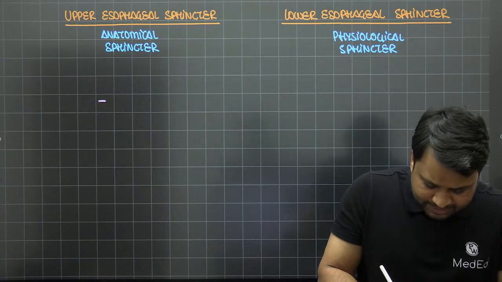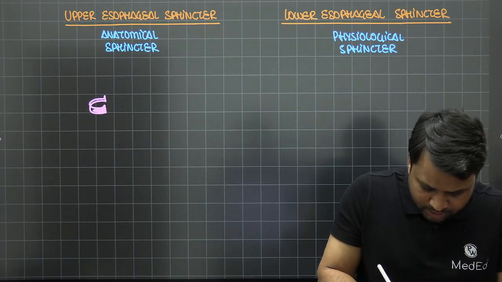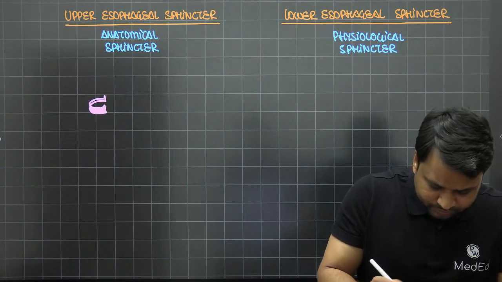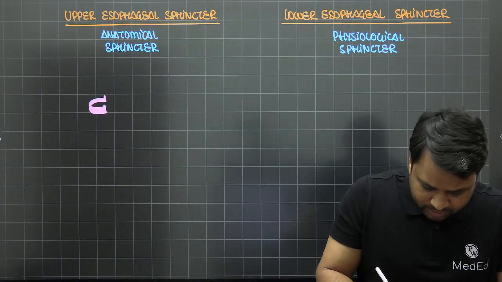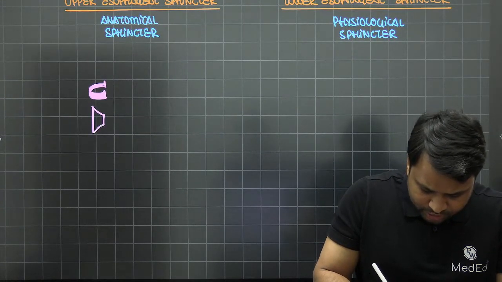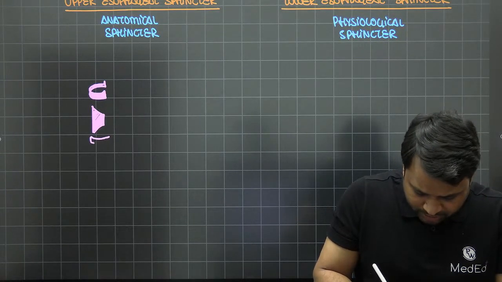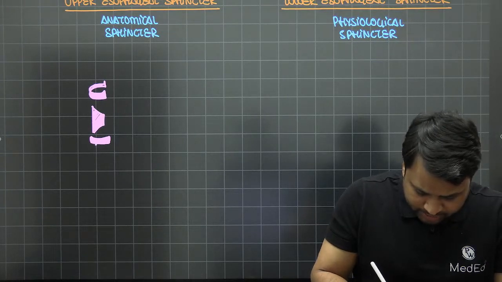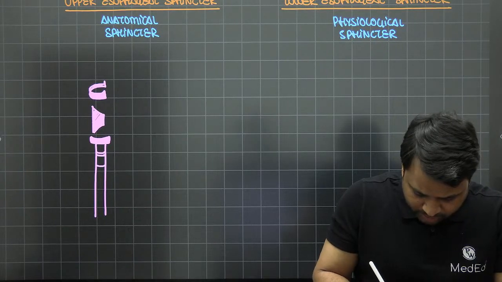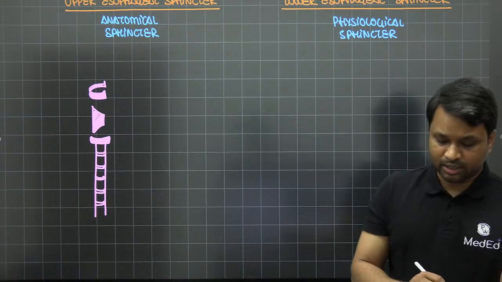So let's say this is the hyoid bone that you have. We have learned enough about it in our thyroid chapter. Below the hyoid bone, you have your thyroid cartilage. Below the thyroid cartilage, you have your cricoid cartilage. And this is the trachea that is present here. So nothing spectacular about it. You have the hyoid bone, the thyroid cartilage, as well as the cricoid cartilage, right?